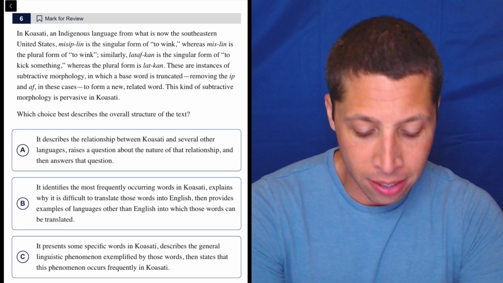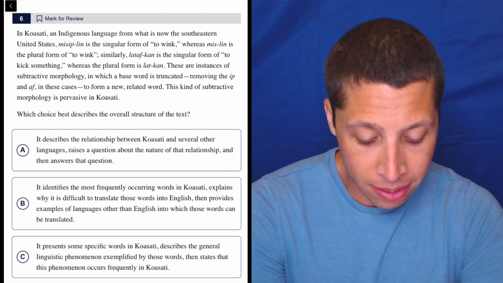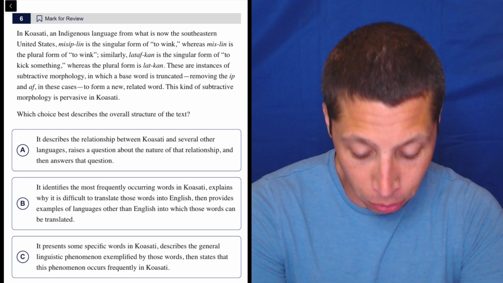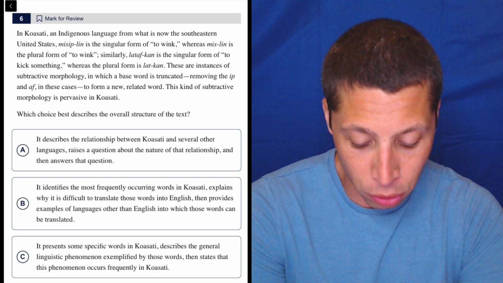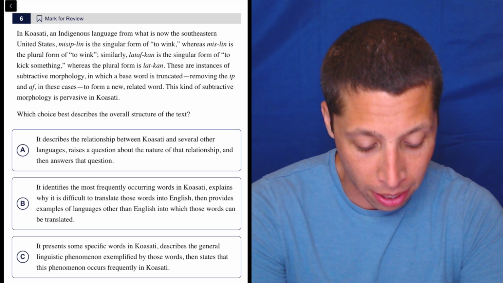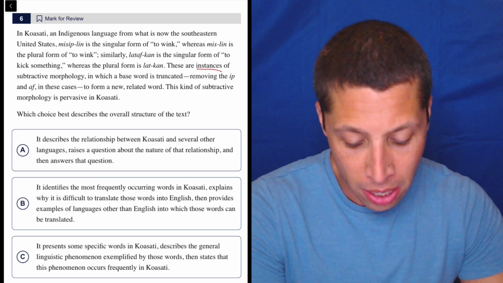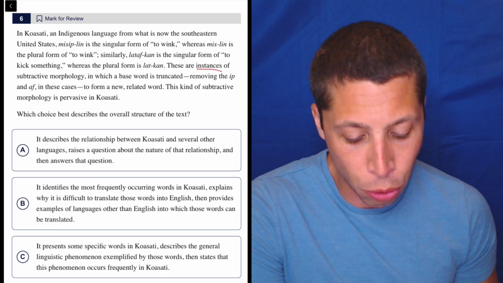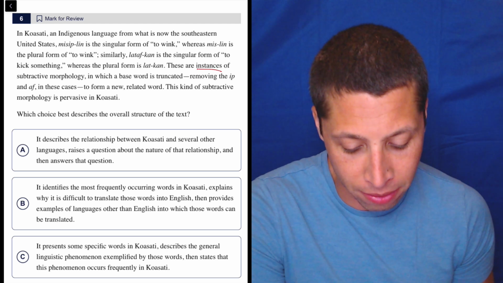In Coasati, an indigenous language from what is now the southeastern United States, Misiplin is the singular form of to wink, whereas Mislin is the plural form of to wink. Similarly, Ladafkan is the singular form of to kick something, whereas the plural form is lakan. These are instances of subtractive morphology, so instances, they're examples, in which a base word is truncated, removing the ip and af in these cases, to form a new related word. This kind of subtractive morphology is pervasive in Coasati.